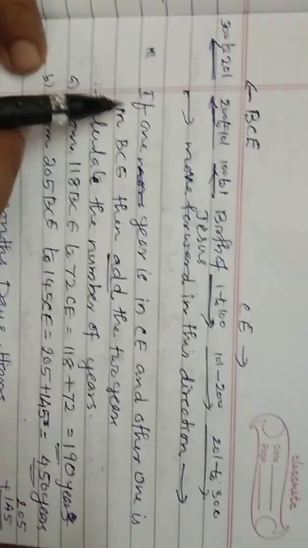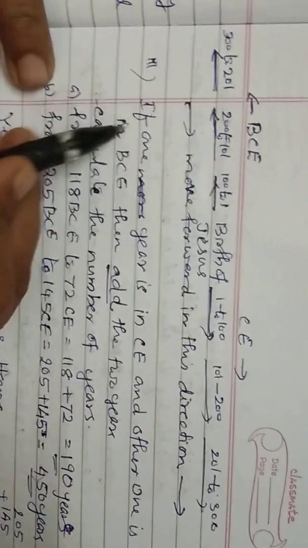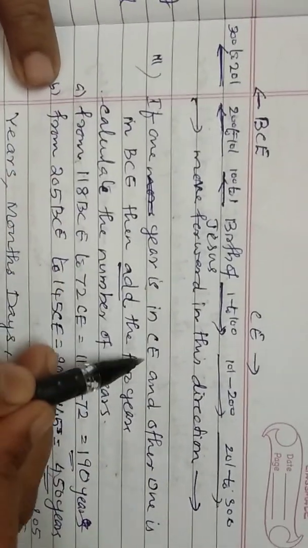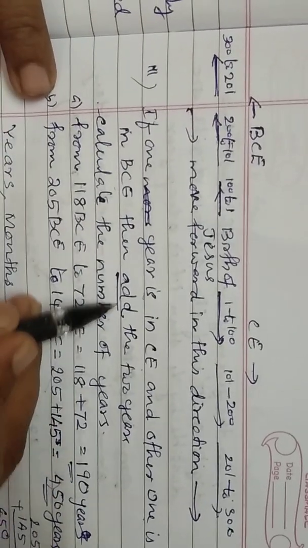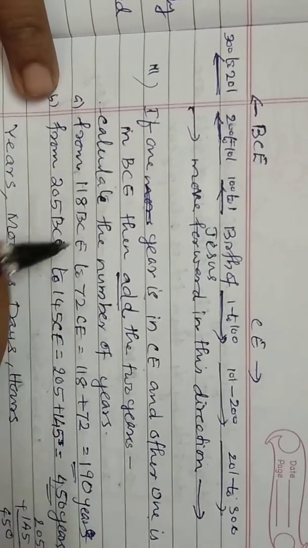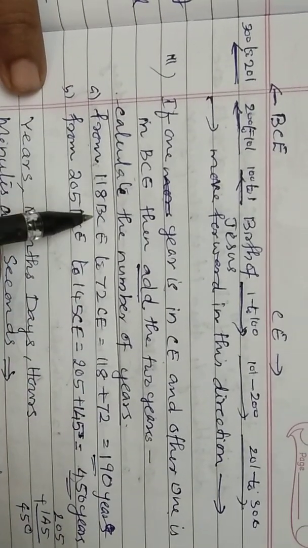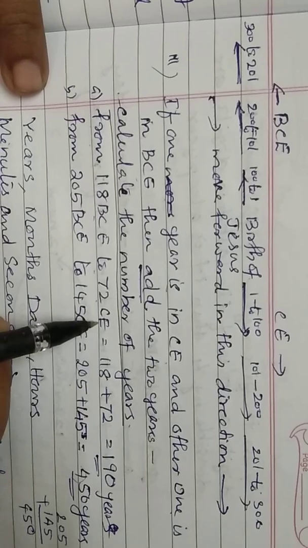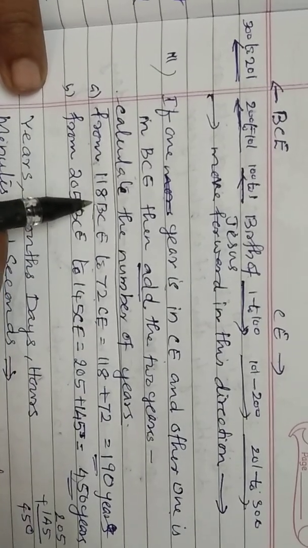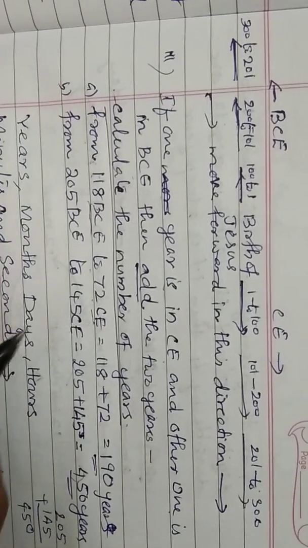The third point, which you have to remember: if one year is in CE and another one is in BCE, then add the given years. Calculate the number of years from 118 BCE to 72 CE. You have to look at which years are in BCE or CE. That is the only point you have to remember.